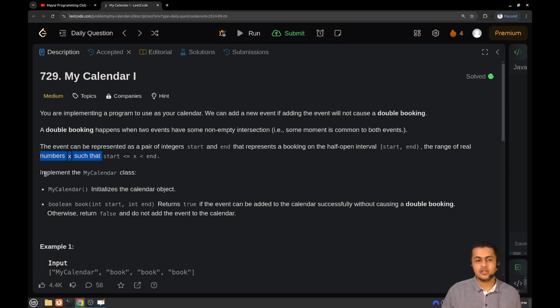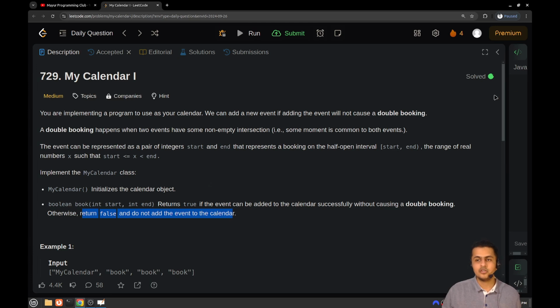The implementation of the calendar class is as follows. The constructor initializes a calendar object, and the boolean book method will have two arguments, the start time of the event and the end time of the event. You have to return true if the event can be added to the calendar successfully without causing a double booking. Otherwise, you have to return false and not add the booking that we are trying to add.